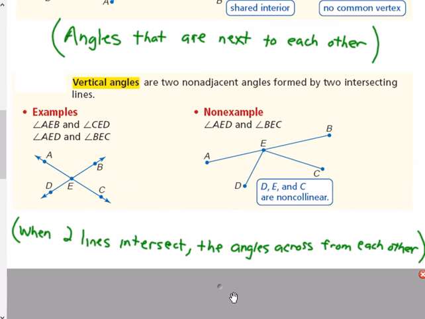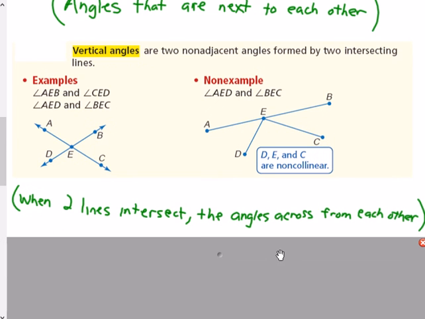Vertical angles. When you have one intersection, when two lines go through each other, vertical angles are across from each other. Across, so like here in the examples, angle AEB is vertical from angle DEC because they're across from each other at that intersection.